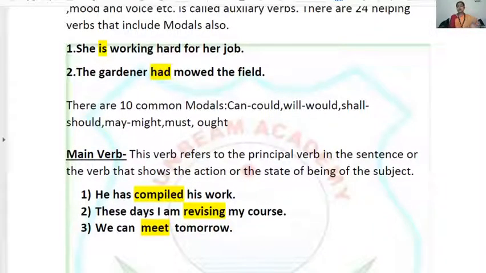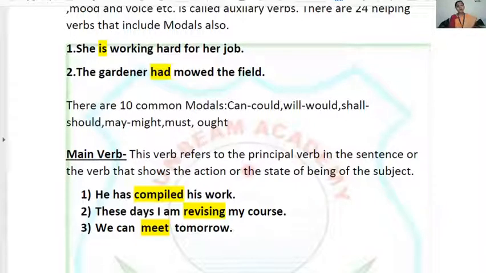Main verbs, as again the meaning is told by the word itself. Main verb: the verb that is principal of the sentence, or you can say the verbs that have their meaning itself, they are main verb. Or the verb that helps, helping verb in making complete sense, are the main verb. Now let's try to understand with the help of the given sentence. He has compiled his work. Here, compiled is my main verb, and has is my helping verb.